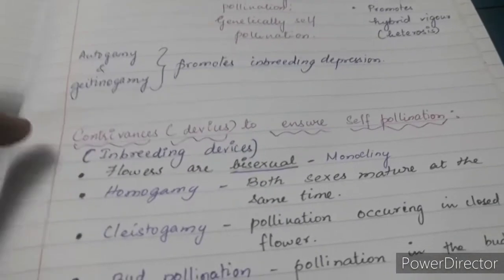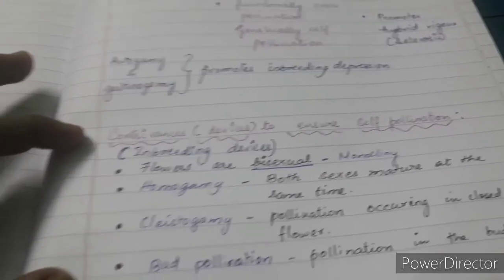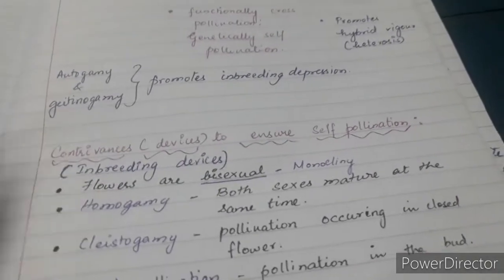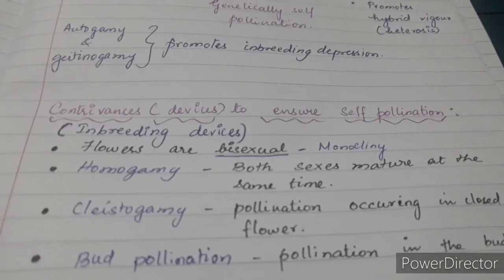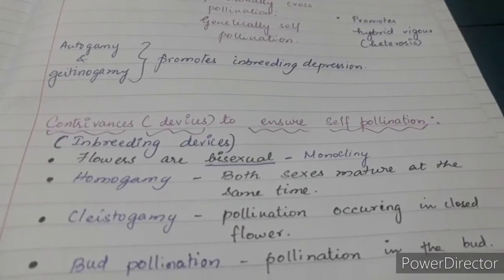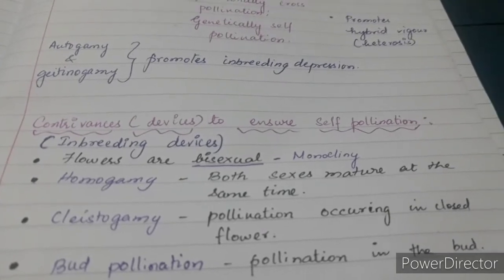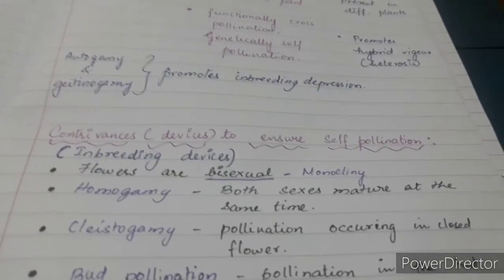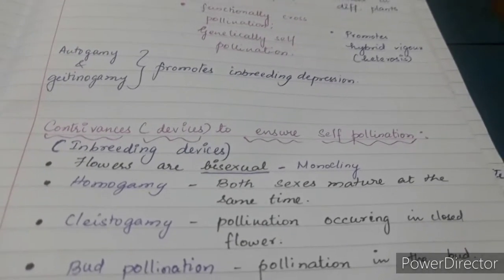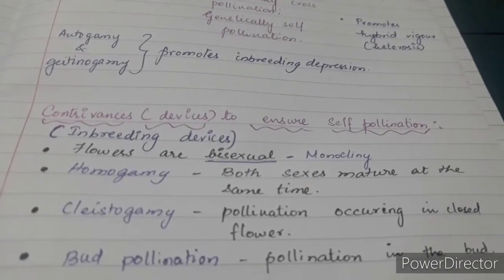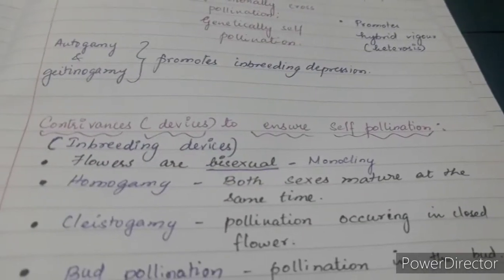And if these features are present in a plant, obviously self-pollination is going to happen in those flowers especially. Okay, what features must be present in the flower? One is monocliny, second is homogamy, third one cleistogamy, fourth one bud pollination. Monocliny is bisexual flower, homogamy is maturation of anther and stigma, that is the carpel, at the same time. Cleistogamy, the flowers remain in a closed condition. Bud pollination, the pollination occurs in the bud condition itself, before opening of the flower.